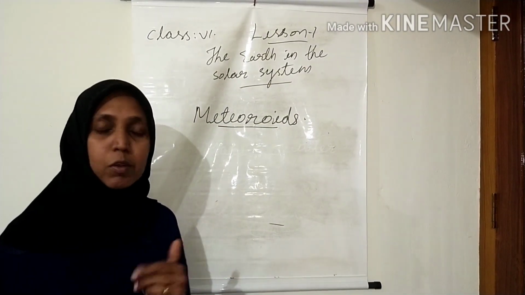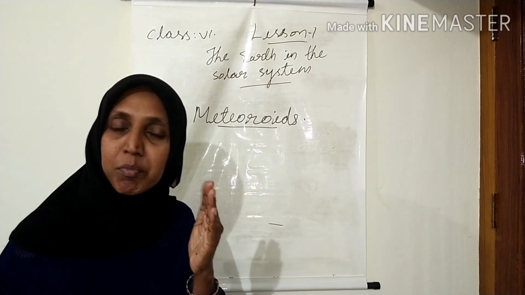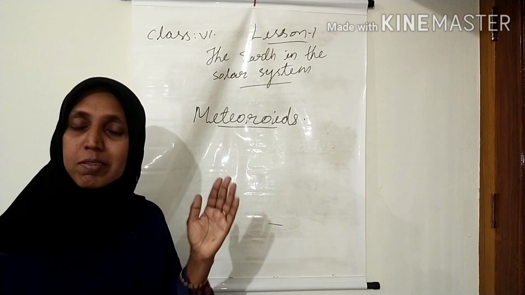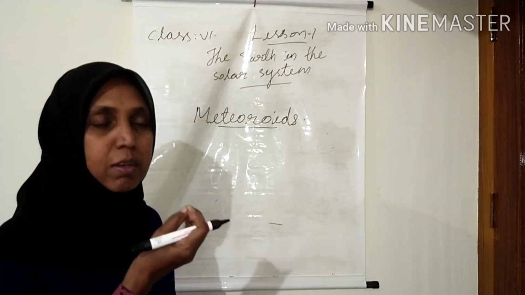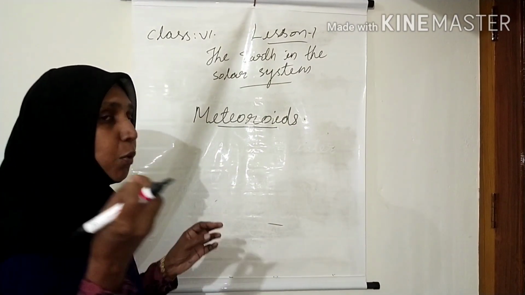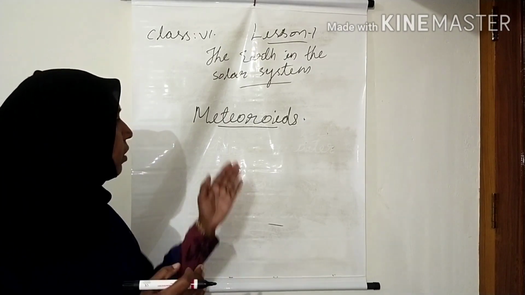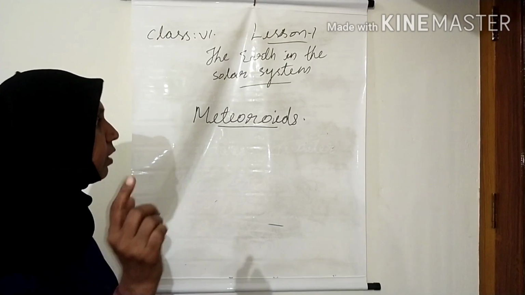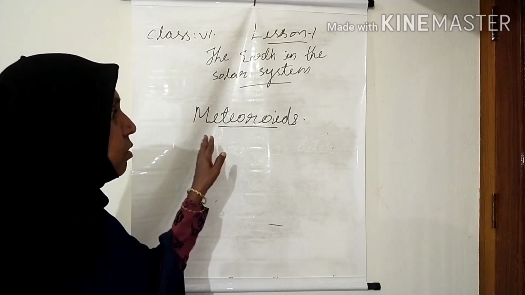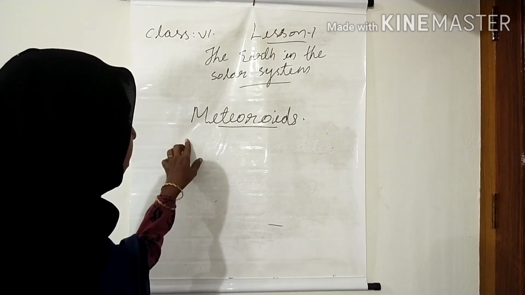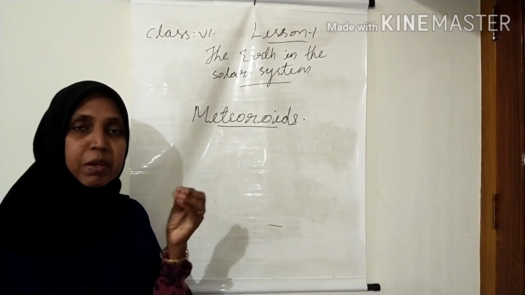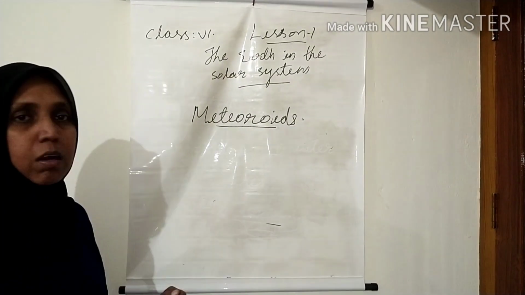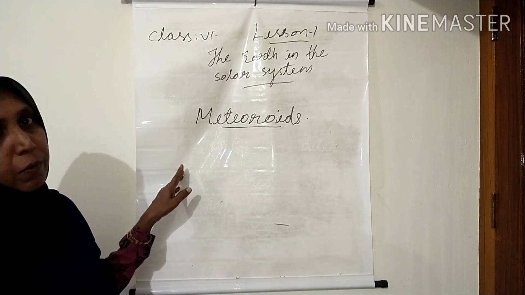They are also celestial bodies. Celestial means something connected with the sky or space. So, meteoroids are celestial bodies which are rocky pieces like asteroids. These meteoroids are also small pieces of rock which are revolving around the sun. I repeat, meteoroids are pieces of rock found in space and they are revolving around the sun.